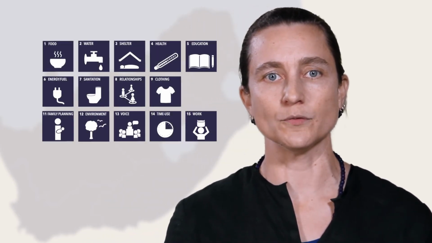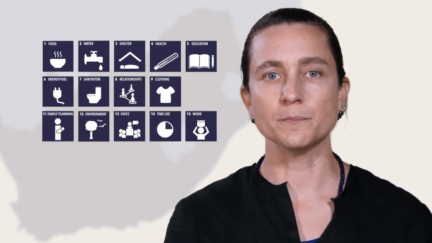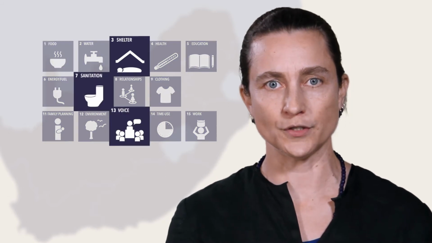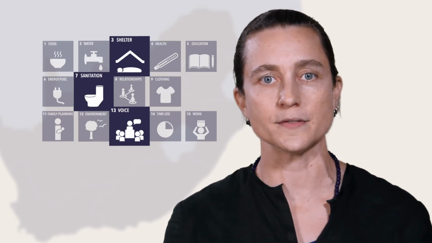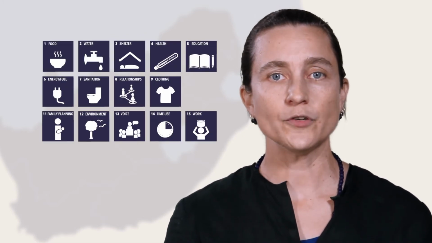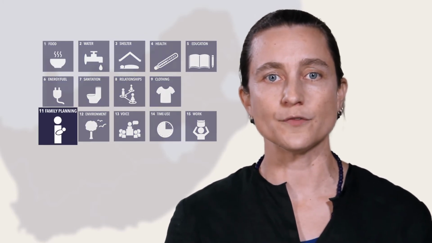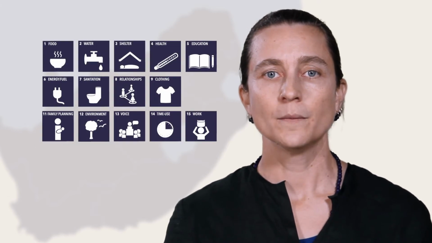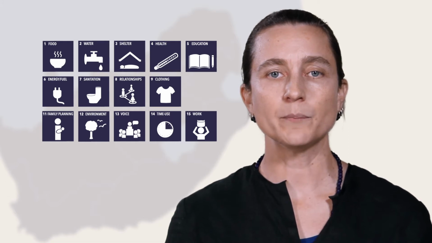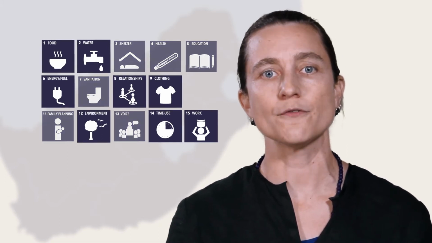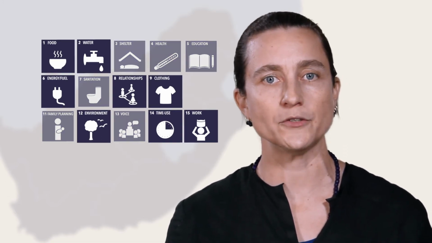examining the dimension-level results. For 3 dimensions, shelter, sanitation, and voice, there aren't any differences between those with and without disabilities. And individuals without disabilities are worse off in family planning. But the most clear indication of the different patterns of deprivation is that people with disabilities are worse off in 9 of the 14 dimensions.